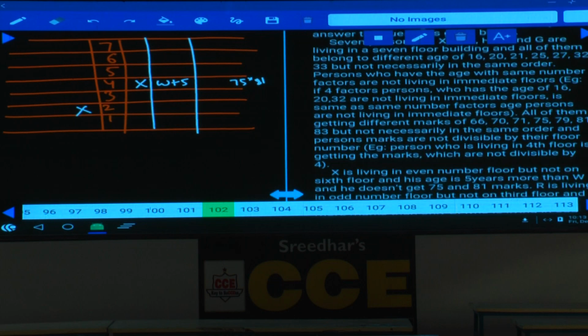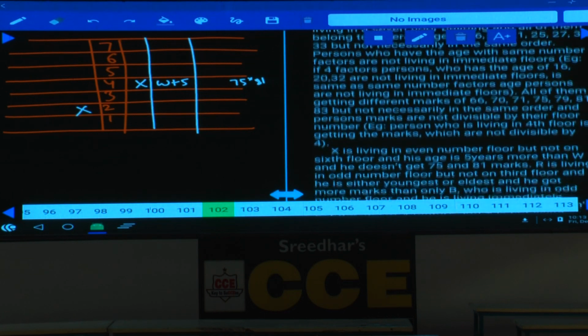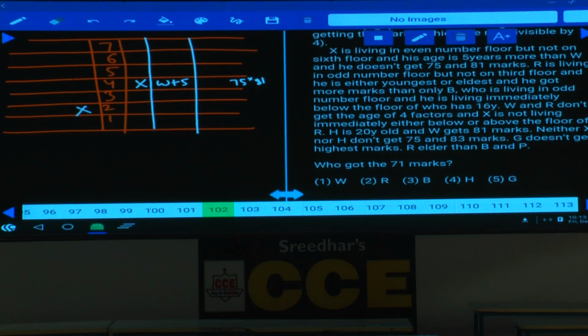Then R is living on an odd number floor but not on the 3rd floor, which means R can be on 1, 5 or 7. And R is either the youngest or the eldest person. Youngest is 16, and what is the maximum age given in this one? 33. So this person's age could be either 16 or 33.